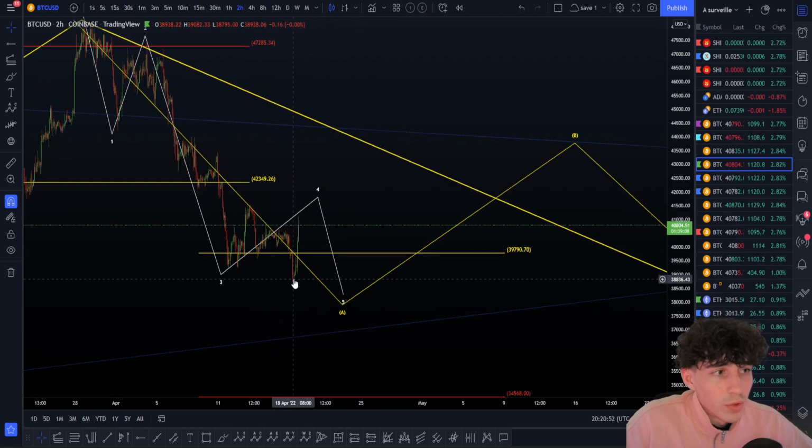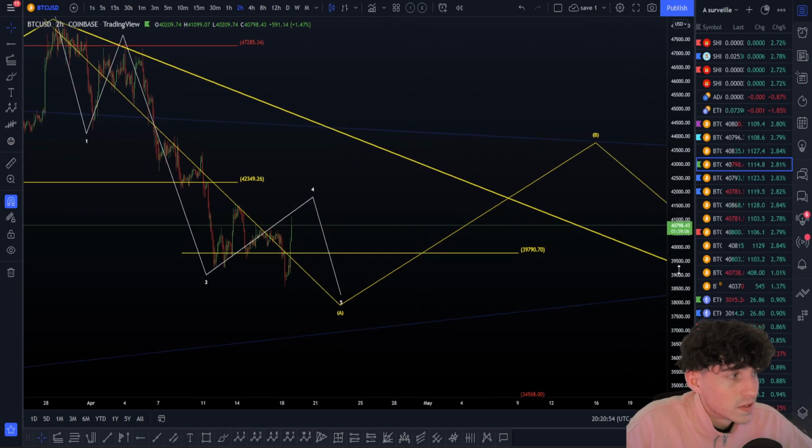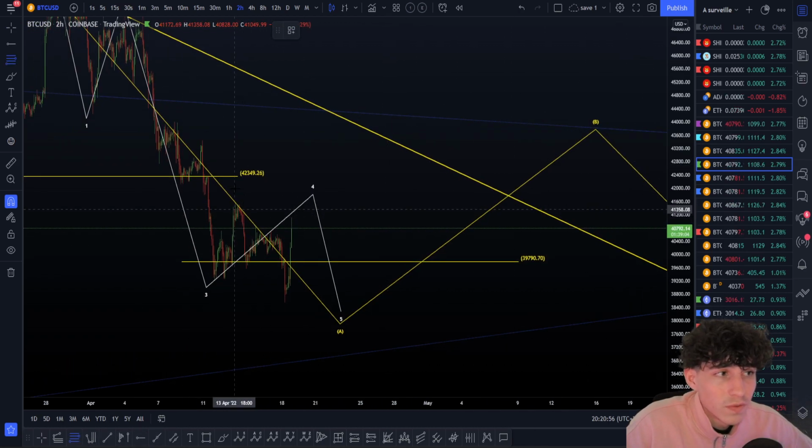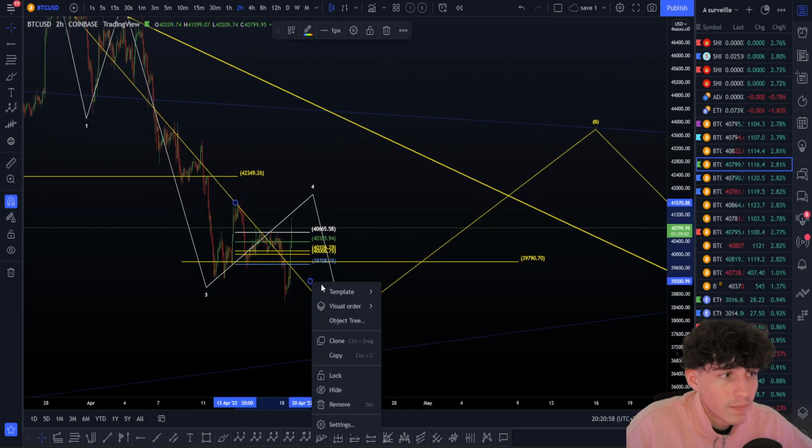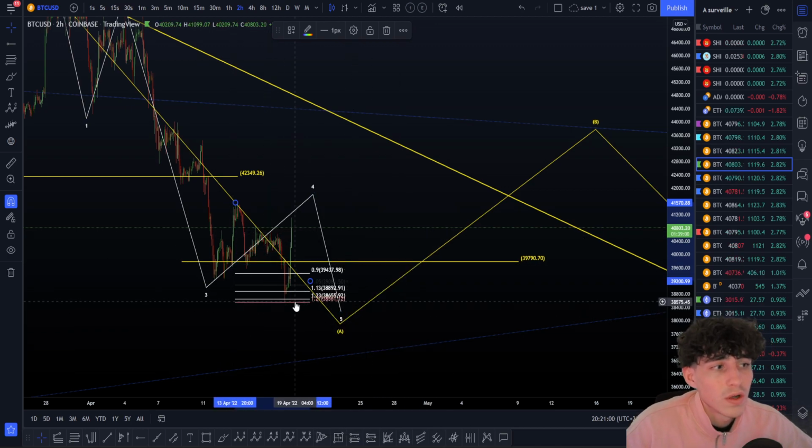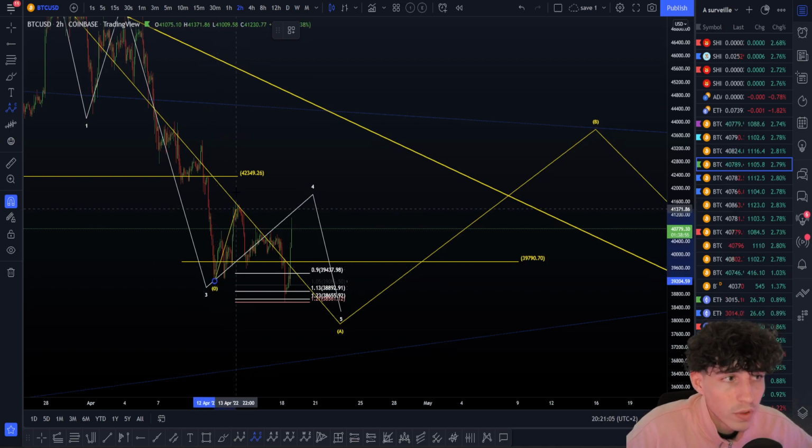Simply because we have this triple wave, and we have to get 5 waves inside the wave 5. Also, if you add a fib like this to find the flat targets here, what we have done exactly is we bounced off the 123, 127. That is the exact target we want for an ABC flat. So we have the A, B, and then the C here.